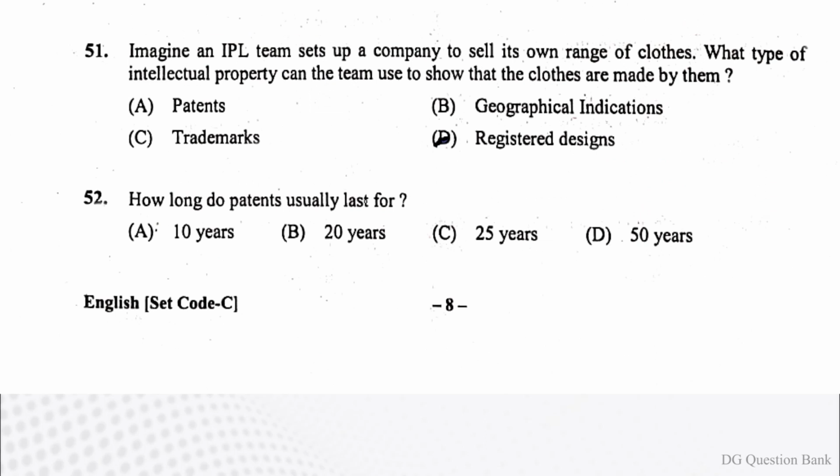Question number 51. Imagine an IPL team sets up a company to sell its own range of clothes. What type of intellectual property can the team use to show that the clothes are made by them? The right answer is option C, trademarks. Question number 52. How long do patents usually last for? The right answer is option B, 20 years.